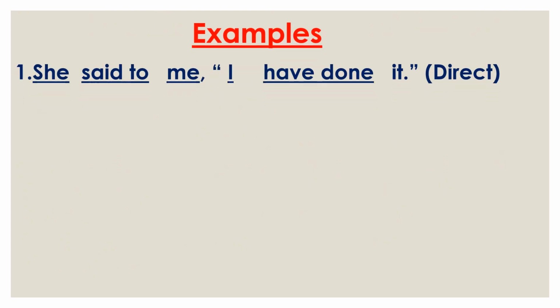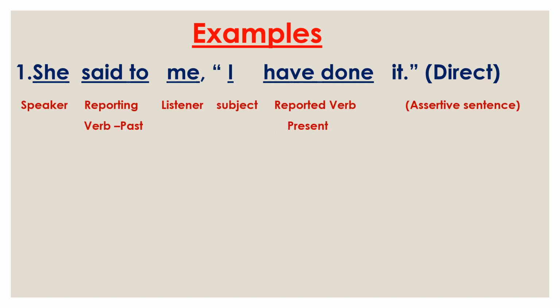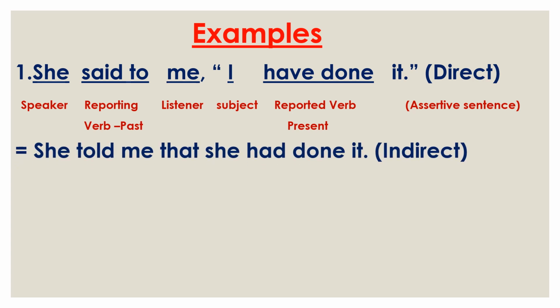Now see some examples. The first example: she said to me, I have done it. Here she is the speaker, said to is the reporting verb in past form, me is the listener. Now the reported speech: I have done it. Here I is the subject, have done is the reported verb in present form, and it is the other part. So at first we use the speaker she. Then in place of said to we use told. Then the listener me. Then the joining word that. So, she told me that.